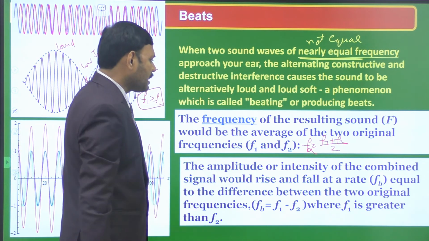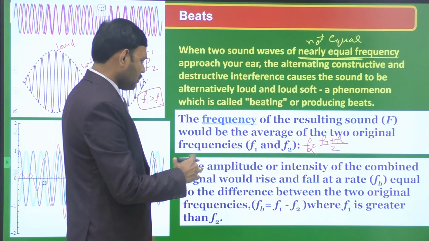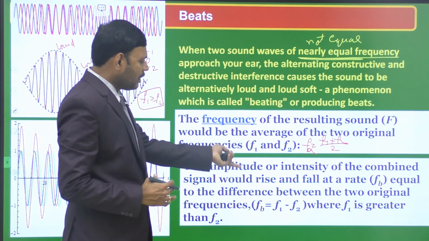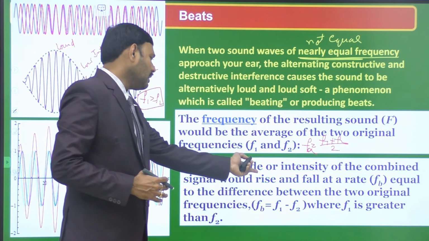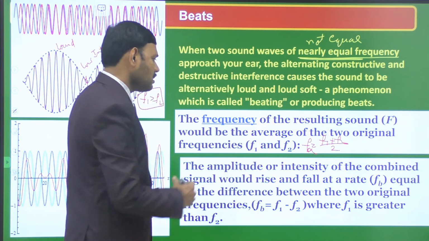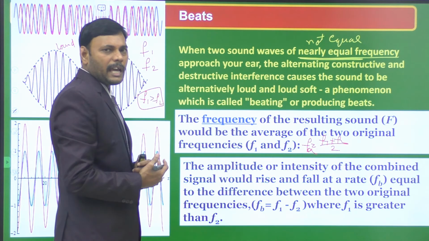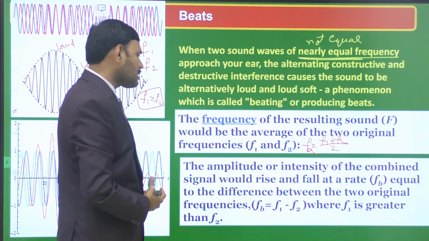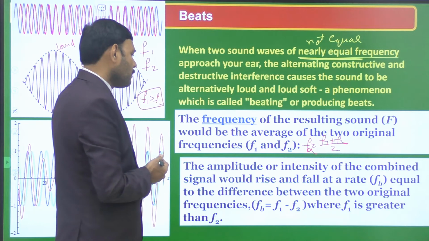The amplitude or intensity of the combined signal would rise and fall. So rising means loudness, falling means low intensity. Regularly at constant time differences we observe the high intensity and low intensity, the rise and fall of intensity at the beat frequency. So this is at constant time difference. So there is a frequency for the beat, formation of beat, meaning waxing and waning constitute a beat.